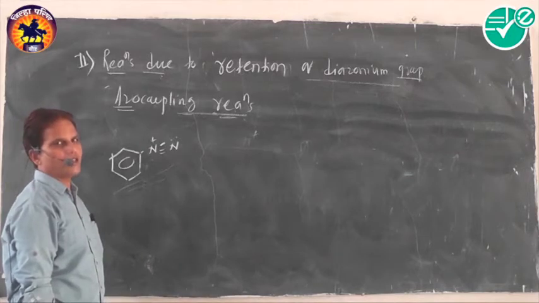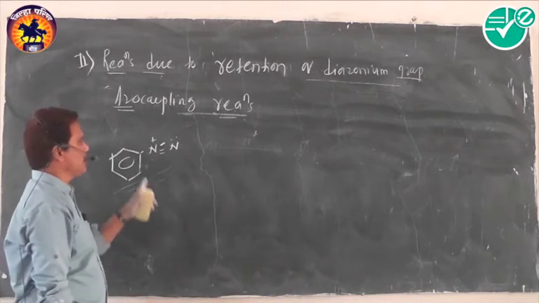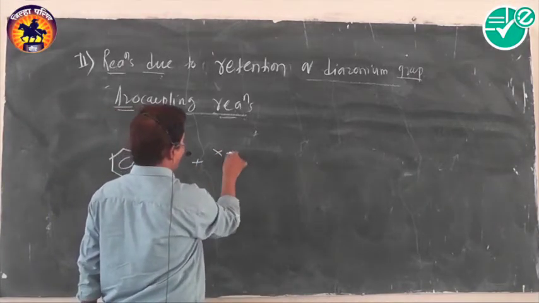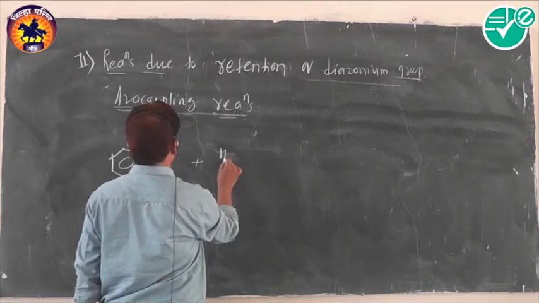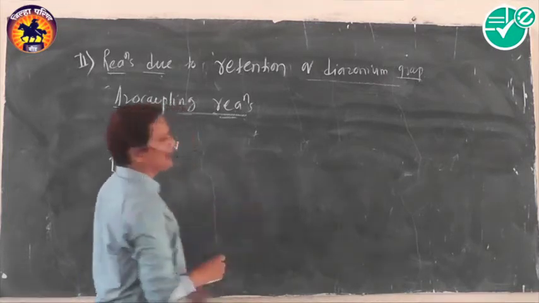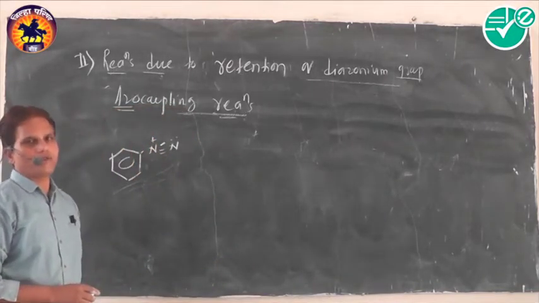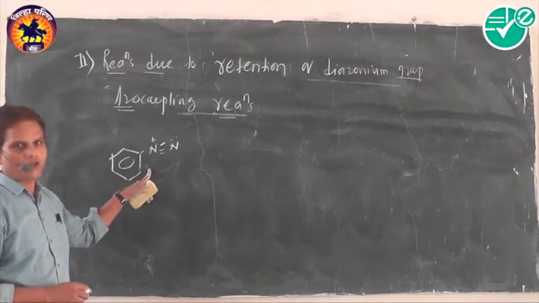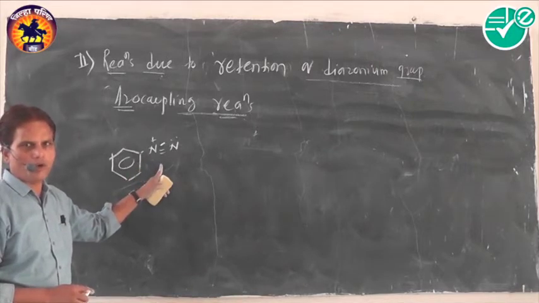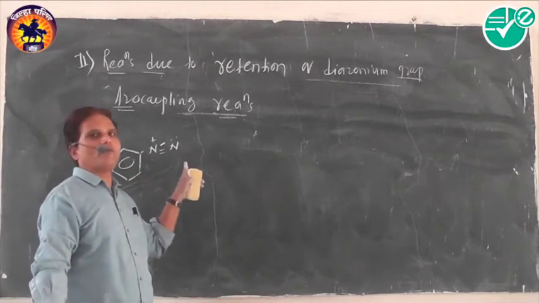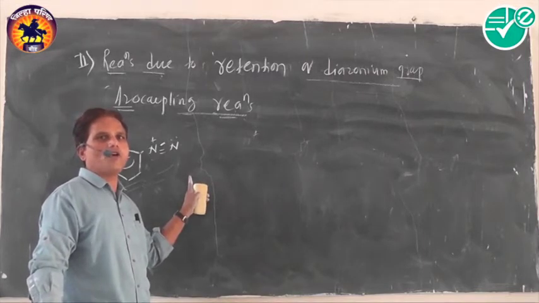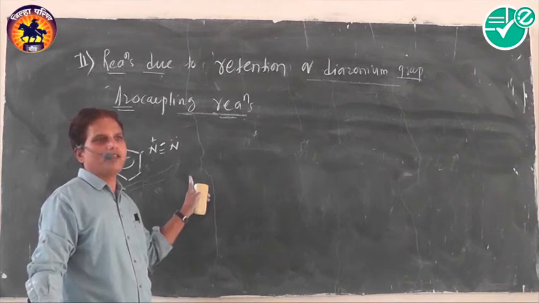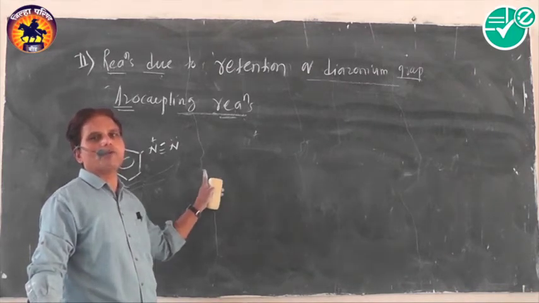which are strongest activating and ortho-para directing in nature. It attacks another aromatic ring and follows what kind of chemical reaction? It follows electrophilic substitution reaction. The diazonium group, which is formed due to decomposition of diazonium salt, is said to be the strongest electrophile and attacks such an aromatic compound which contains a very strong activating group like phenol and aniline, and gives a product in which the azo group is formed, or azo coupling takes place.